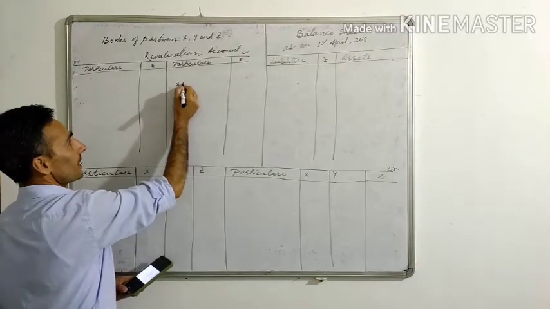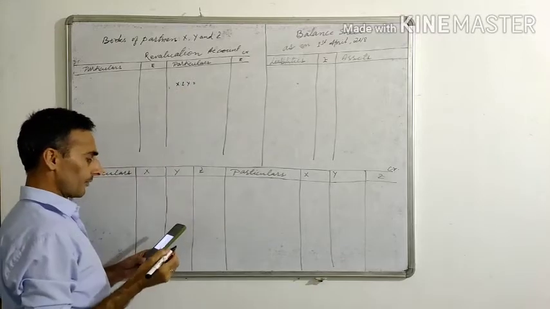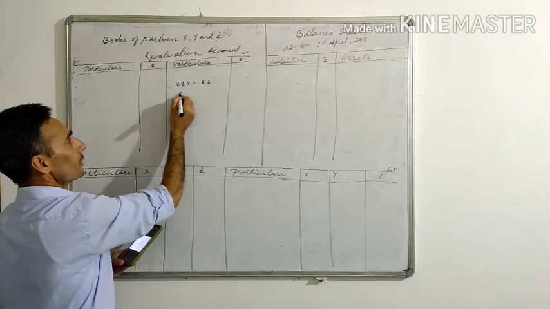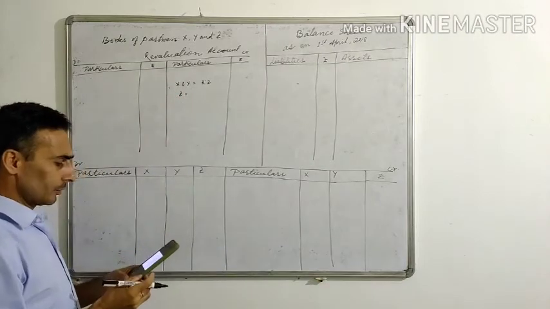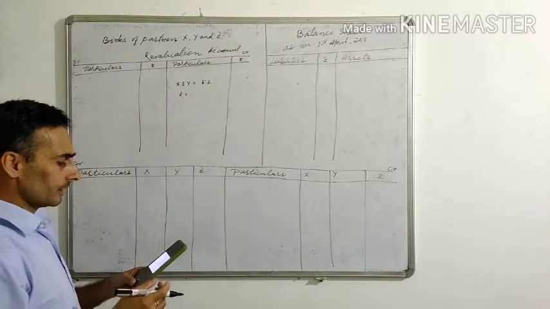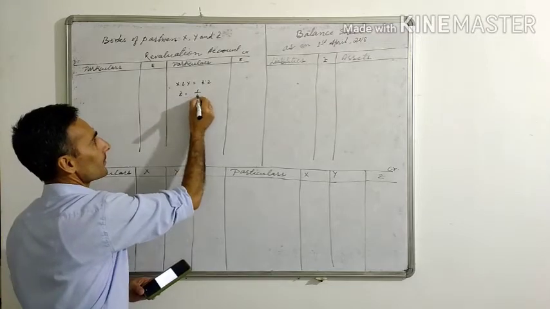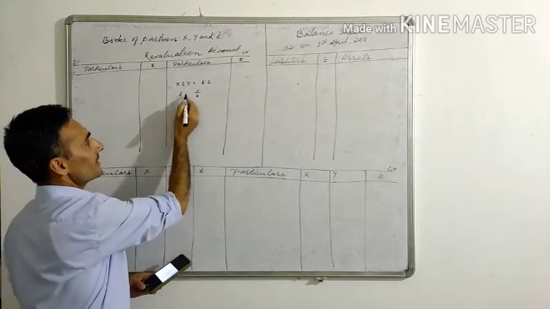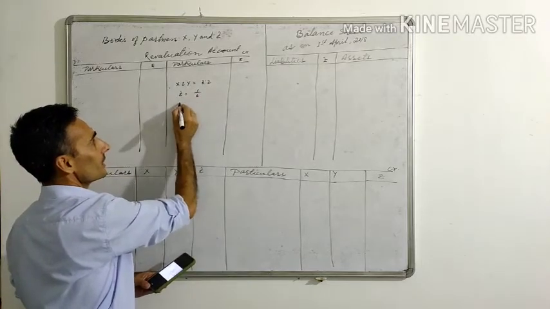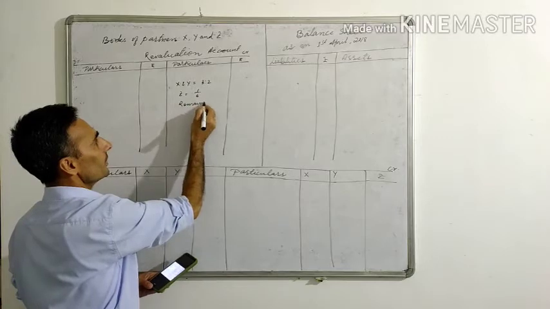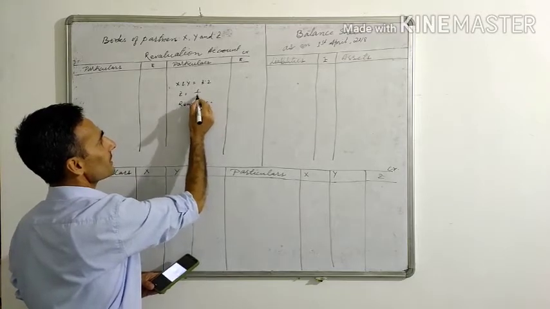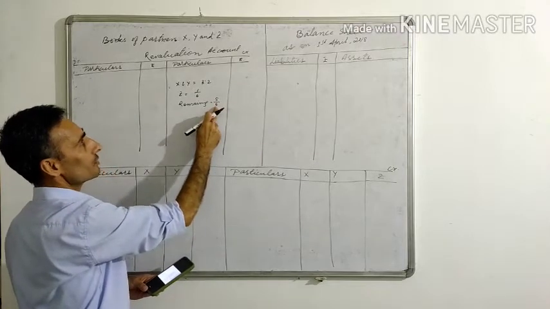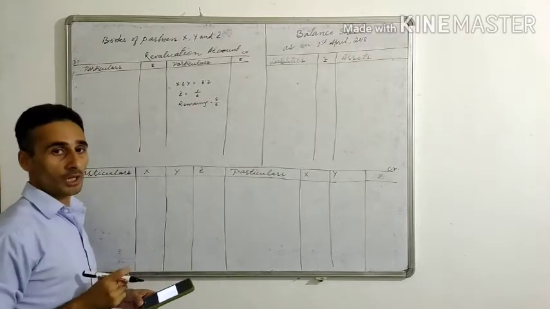There are two partners X and Y, and their profit sharing ratio is 3:2. They admit a new partner Z who has been given a share that is 1/6. 1/6 is given to Z. So if 1/6 goes to Z, then the remaining share is 6 minus 1, 5, 5 by 6. So this 5 by 6 will be shared by X and Y, right?